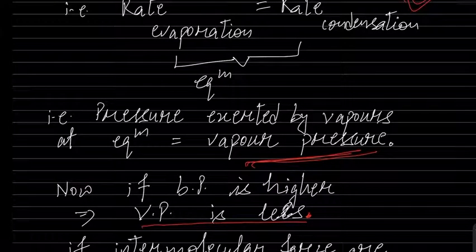If the container is open, obviously the external vapor pressure is 1 atmosphere. So let us say the vapor pressure of the liquid is 0.94 atmosphere. Now we are raising the temperature. Let us say we have raised the temperature up to 60 degrees Celsius. At 60 degrees Celsius, the vapor pressure of the liquid becomes equal to 1 atmosphere.